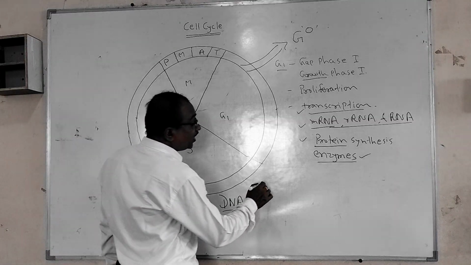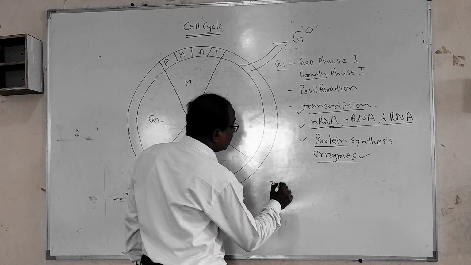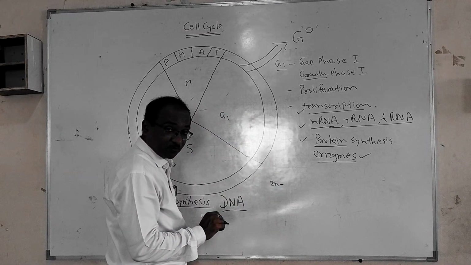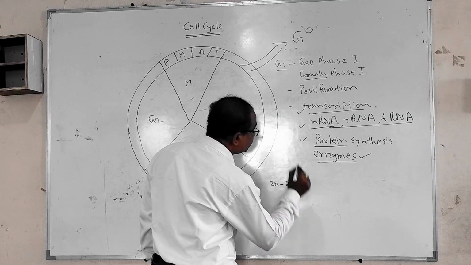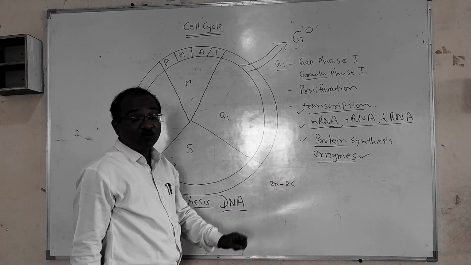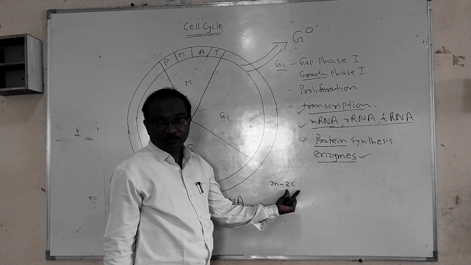Okay, note down. If the parent cell is diploid, means it has two sets of chromosomes, it is nothing but the 2C volume of the chromosome. Whatever nuclear material or DNA material is present, it is the double amount.